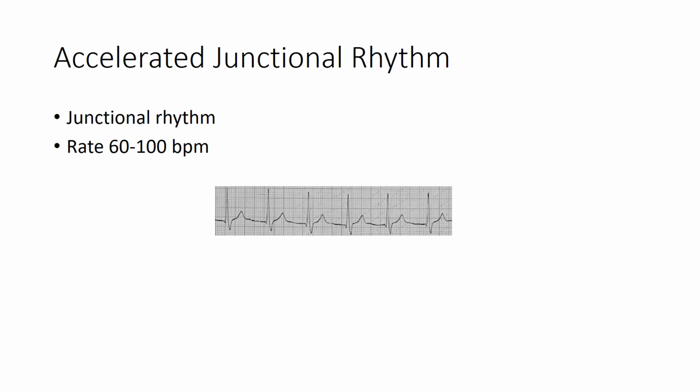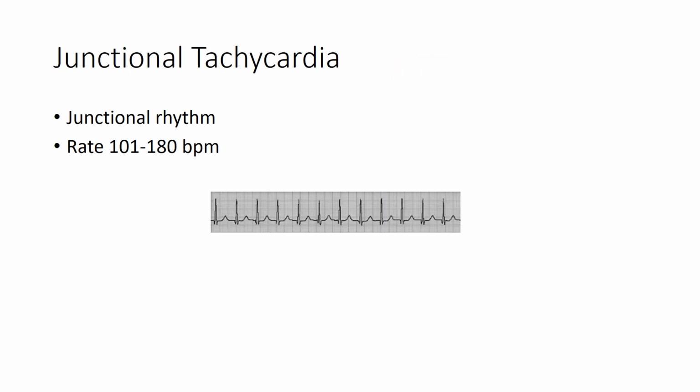We have already discussed that the rate of junctional rhythm is 40 to 60 beats per minute, and when the rate of this rhythm is between 60 to 100 beats per minute, it is called an accelerated junctional rhythm. And when the rate of this rhythm exceeds 100 beats per minute, it is termed junctional tachycardia.